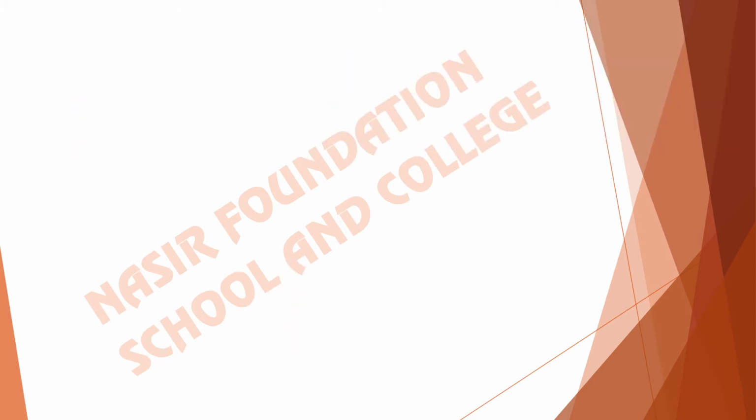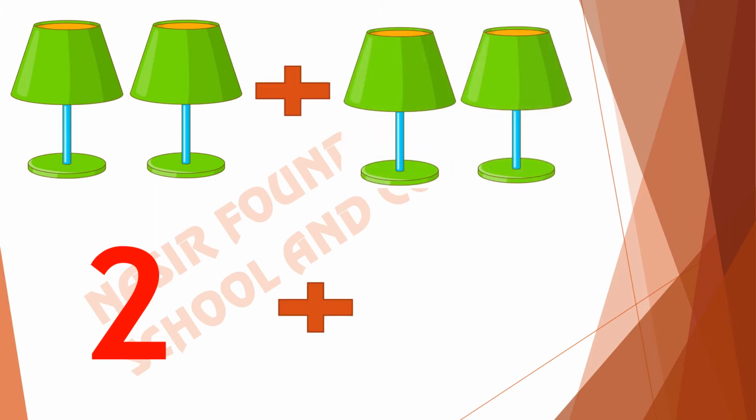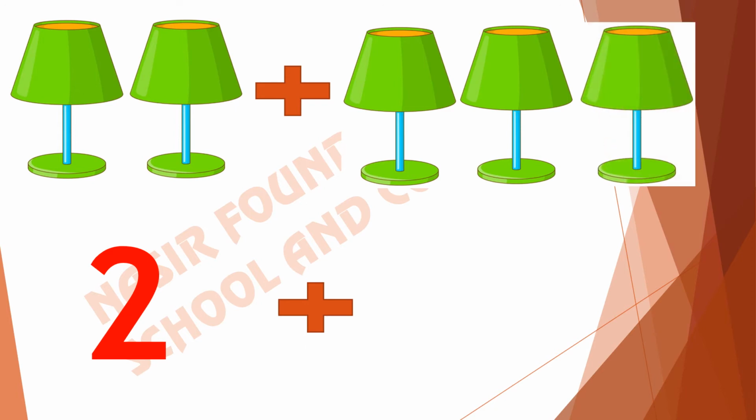Here we have some light lamps. Now count them. 1, 2. We have 2 light lamps. If we add 3 more, in 2 light lamps we add 3, then how many light lamps do we have now?